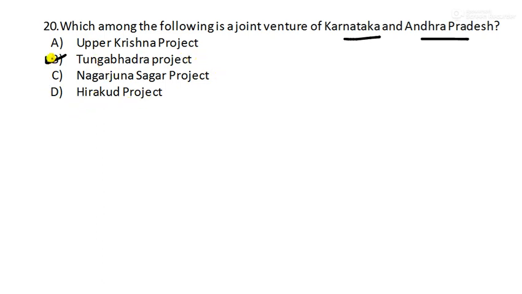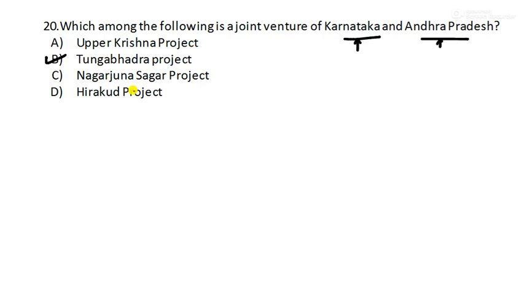It is option B, the Tungabhadra project. There is another one where Karnataka is involved, Upper Krishna, but they have asked for Karnataka and Andhra. So the joint venture is the Tungabhadra project.